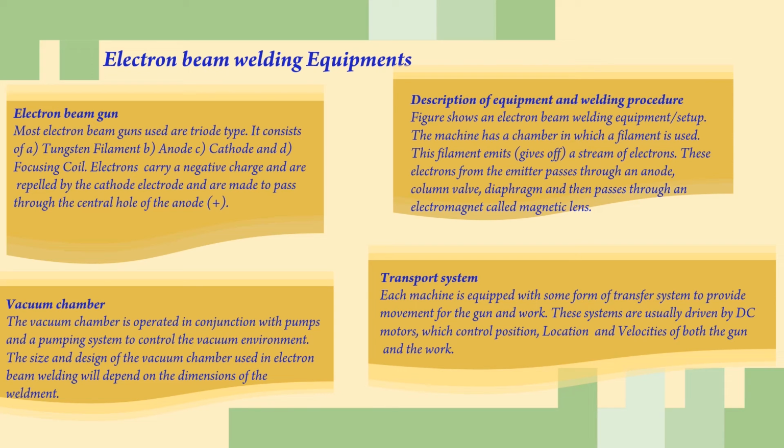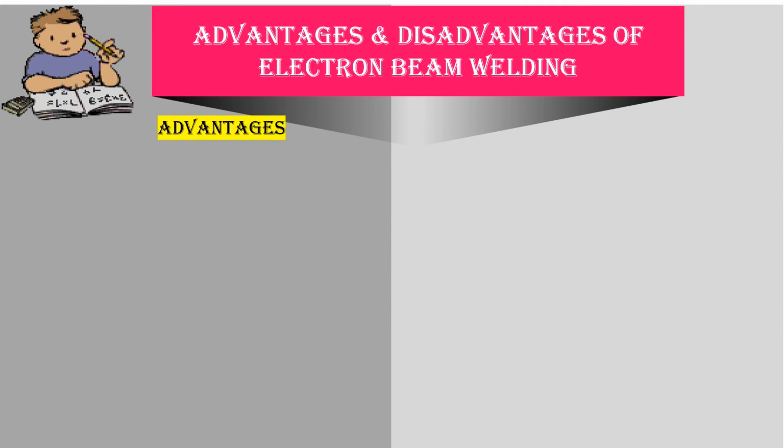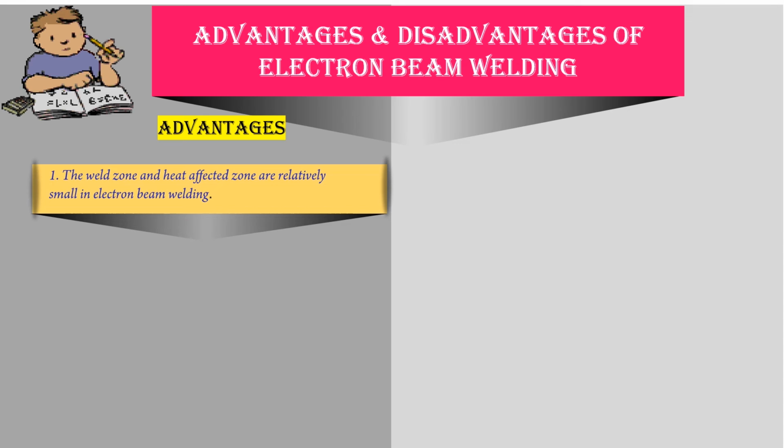Transport system. Each machine is equipped with some form of transfer system to provide movement of the gun and work. These systems are usually driven by DC motors, which control position, location and velocities of both the gun and the work.